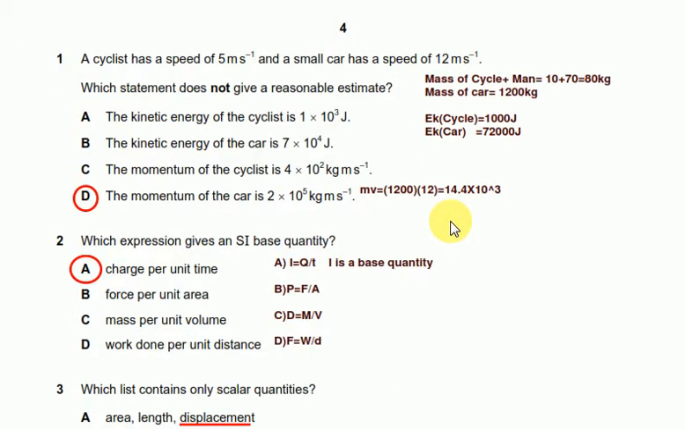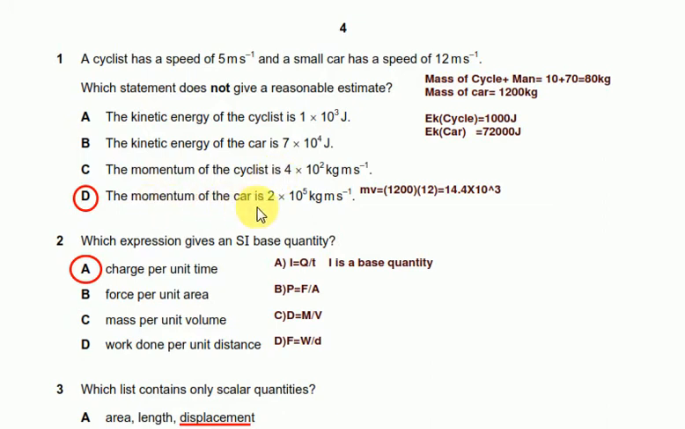Question number 1. It says that a cyclist has a speed of 5 meters per second and a small car has a speed of 12 meters per second. Which statement does not give a reasonable estimate? Part A says the kinetic energy of a cyclist, B the kinetic energy of a car, C the momentum of a cyclist, D the momentum of a car.